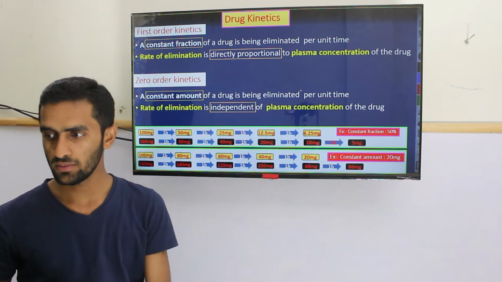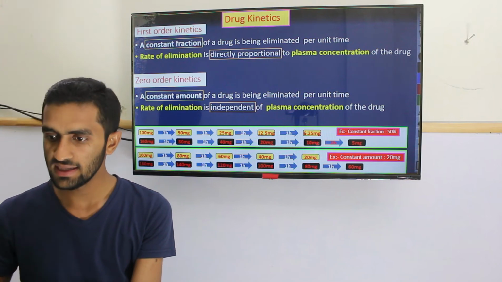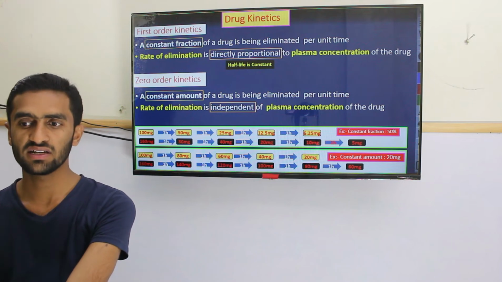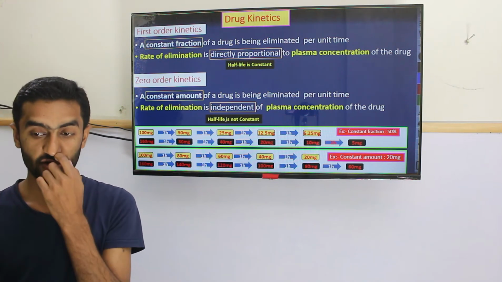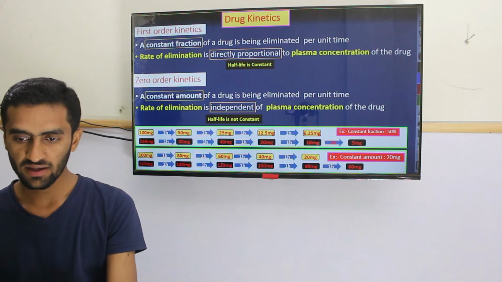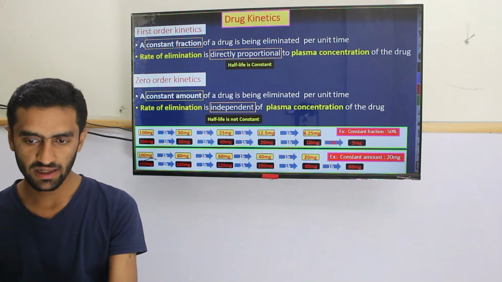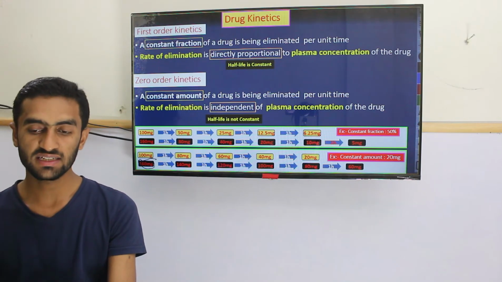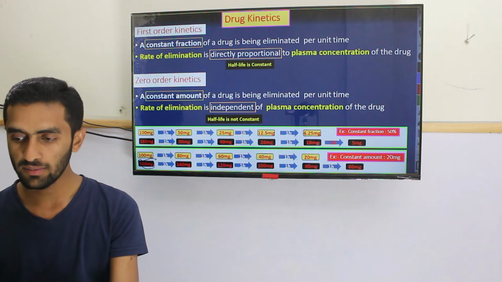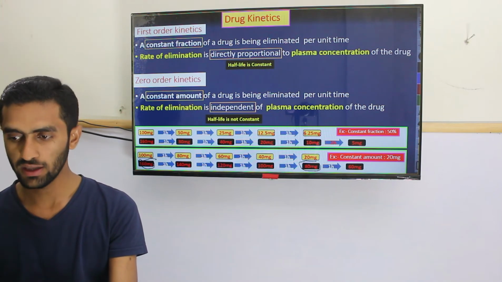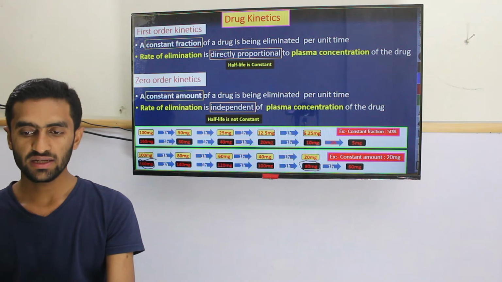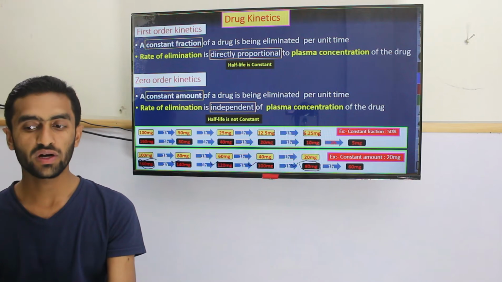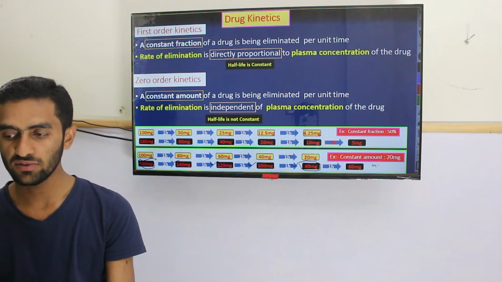Another thing you can note here is that in first order the half-life is constant, while in the zero order it's not constant. Let's see, here is 160, half of it will be 80. Okay, so how many hours do we take? 1, 2, 3, 4. 4 hours we have taken.